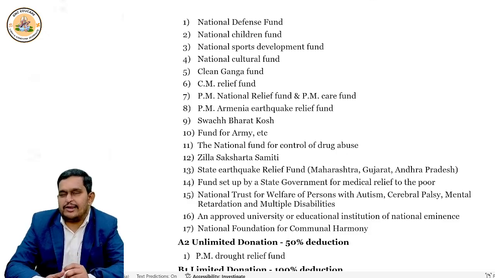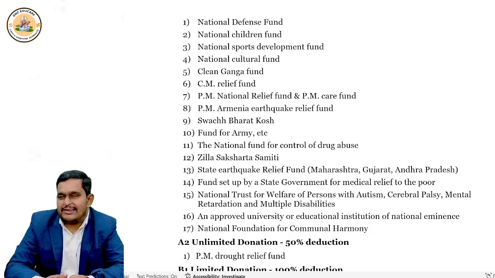So if you give donation to any of these 17 funds or organizations, or a fund set up for the army also, then definitely you will be allowed 100% deduction without any limit.